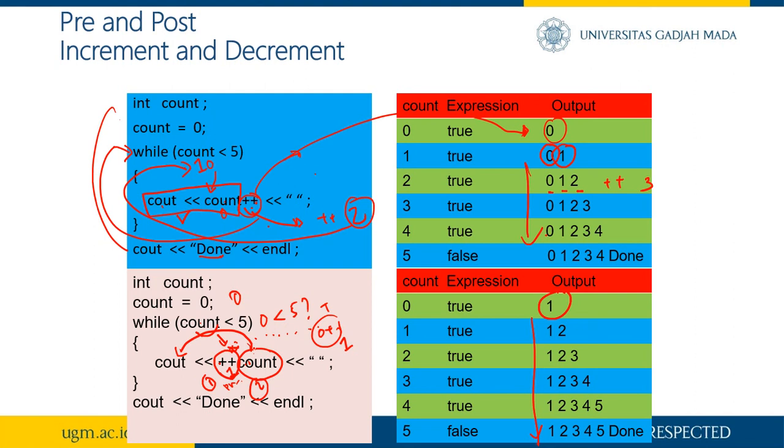If you remember, I also mentioned the increment and decrement in the arithmetic operators. It is considered the first, or highest, precedence in C++. It has to be done first before any other operator like multiplication, modulo, and so on. So it's the first thing to do before any other operator.